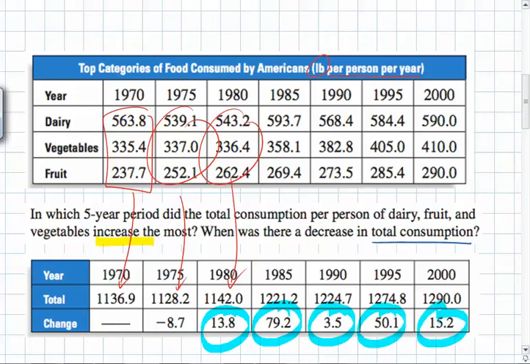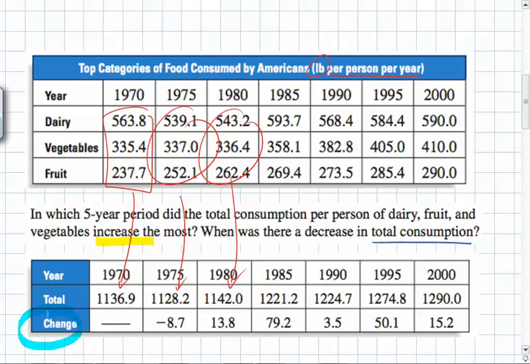So let's go back and see what it asked. It said, in which 5-year period did the total consumption per person, total consumption, increase the most? So which number is largest here in the net change row? And that's 79.5. It looks like it increased the most from 1980 to 1985. When was there a decrease in total consumption? It looks like there was a decrease right here. So from 1970 to 1975, there was a decrease in total consumption.